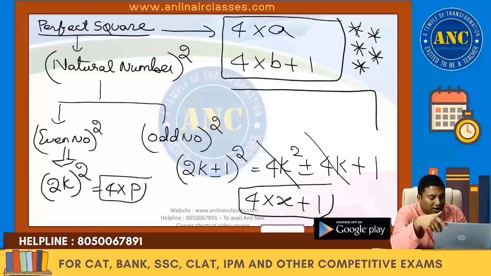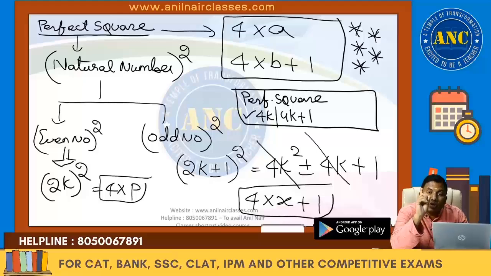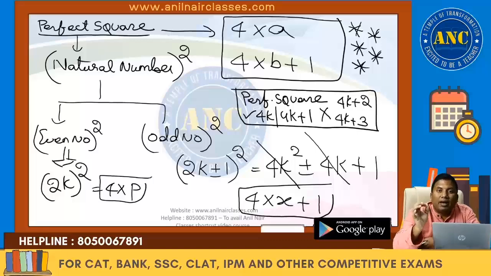Very, very important point. If a number is a perfect square, it is always of the form 4k or 4k plus 1. It can never be of the form 4k plus 2 or 4k plus 3. When you divide a number by 4, if you are getting a remainder 2 or remainder 3, then that number is not a perfect square. This is how you can check whether a numerical value is a perfect square or not.